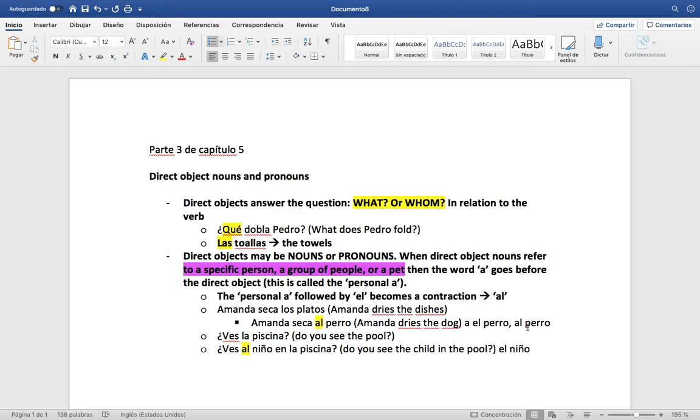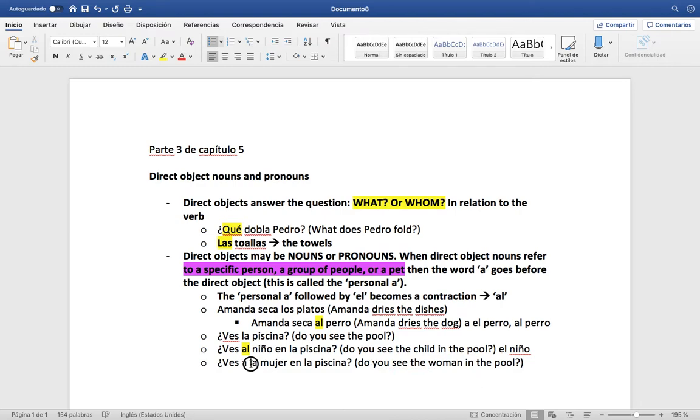because el niño is masculine, so we have to change it to al niño. If we had a feminine example, if we said, ¿Ves a la mujer en la piscina? Do you see the woman in the pool?